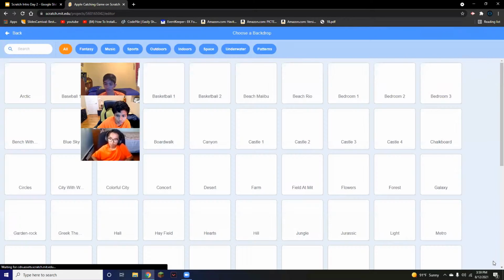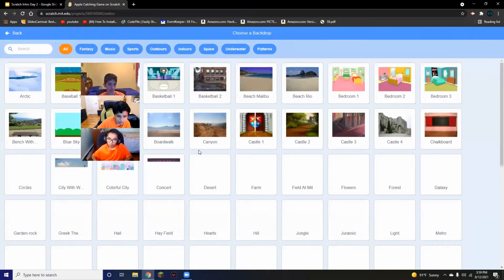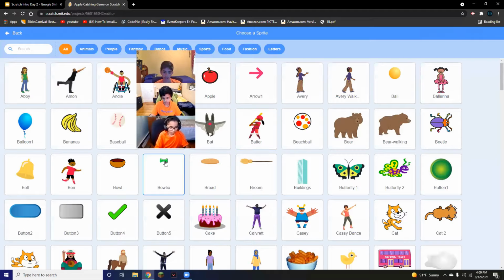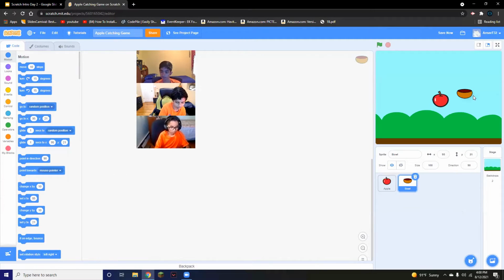Next, we're going to choose our background. You can choose any background you want for this one. I'm just going to choose the simple blue sky. And this is what I'm going to be working with. We also need one more sprite, which is the bowl. And the bowl is what's going to catch the apples. We're going to add the bowl. The bowl also appears over here. You can also search it up. So now we have our bowl, the apple, and we have our background.